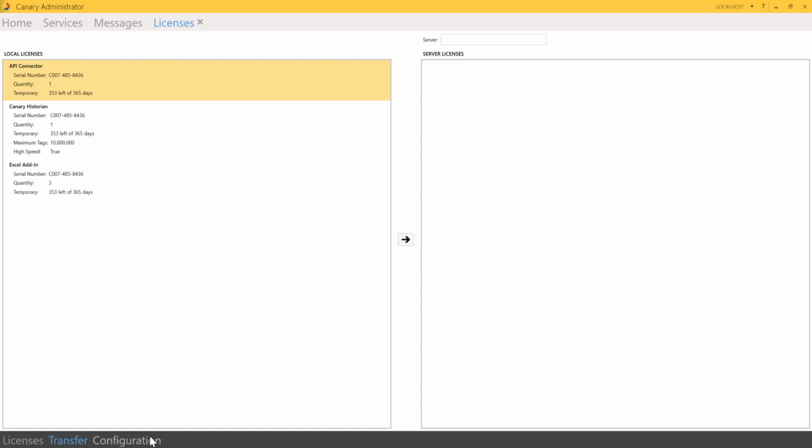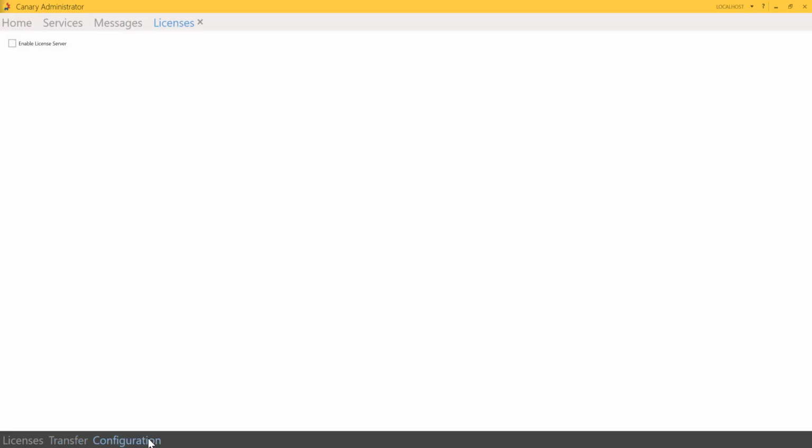Now the configuration at the bottom has just one box. Checking the box will register the license server on the local machine. The license server is not required for day-to-day operations, but it serves as a repository for transferring licenses. Usually, only one license server would be registered on a network.